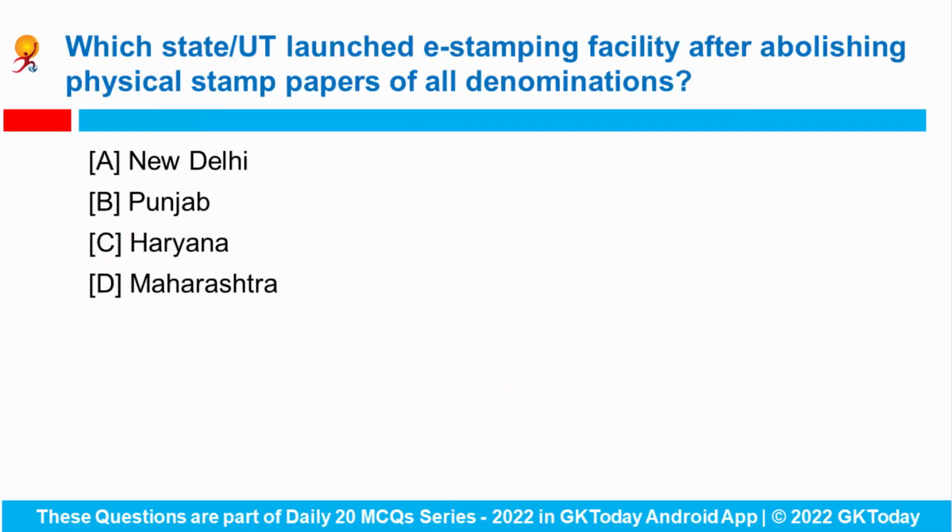Fine. Next question. Which state or union territory launched the e-stamping facility after abolishing physical stamp papers of all denominations? So Punjab government has recently launched an e-stamping facility after abolishing physical stamp papers of all denominations.